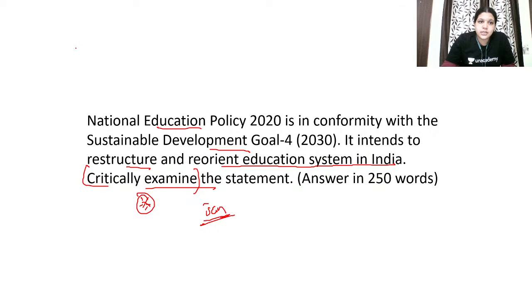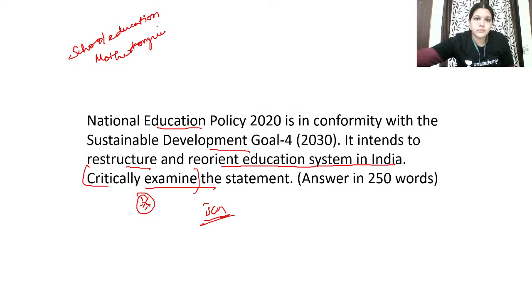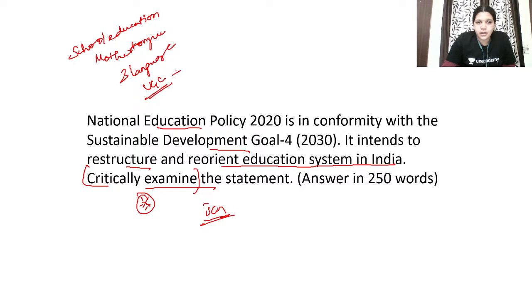In that class, I spoke about school education, the mother tongue or native language related concept, the three language system, how the University Grants Commission and others are planned to be removed, the 4 year UG concept, and how you can skip and directly go to PhD.